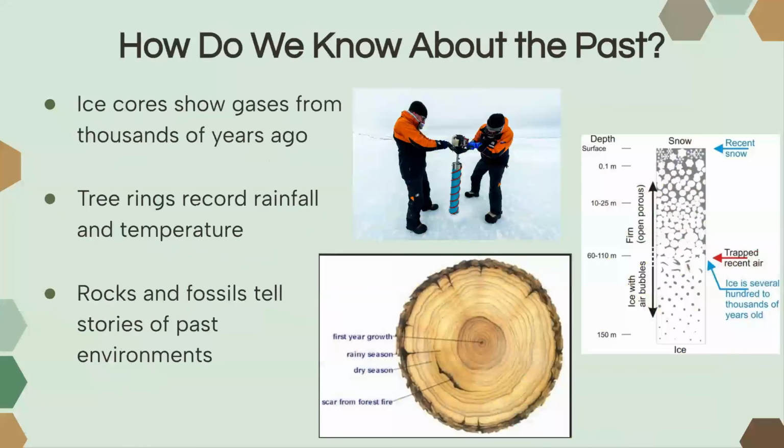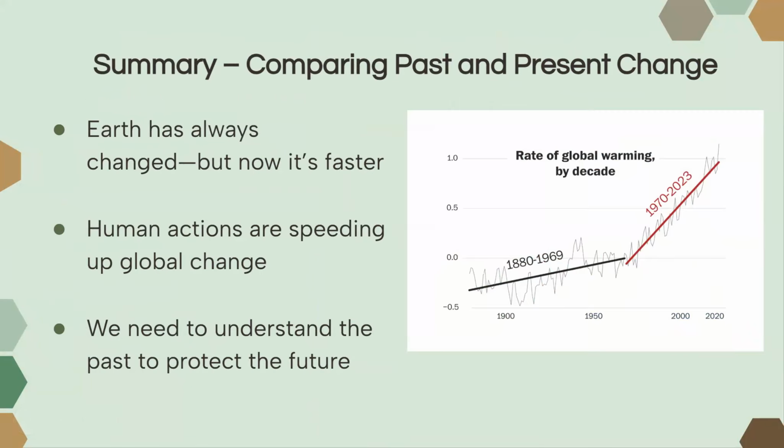So, how do we know about the Earth's past? Normally scientists use ice cores, where they're literally drilling cylinders of ice and seeing the ancient gas particles that were trapped in the ice to figure out what our climate used to be like, or the composition of our climate. We also use tree rings, and we see the depth of the tree rings or even any scarring on the tree rings to figure out what the temperature was like, or whether it was rainy or dry, and so on. We also look at rocks and fossils, which are remains of living organisms, to help us understand past environments.